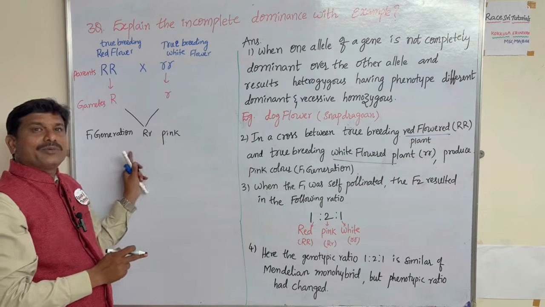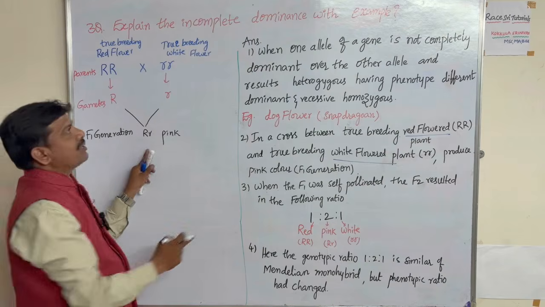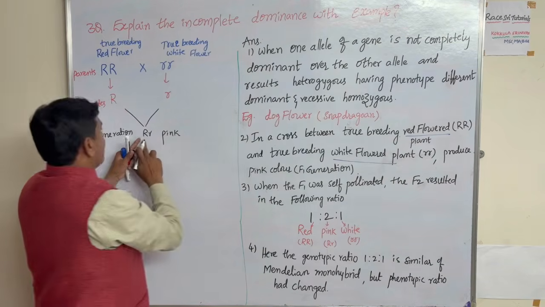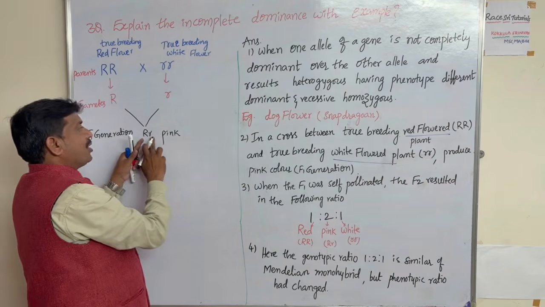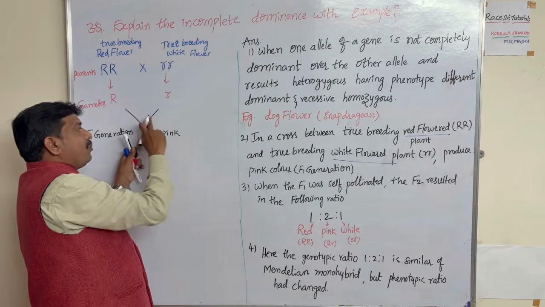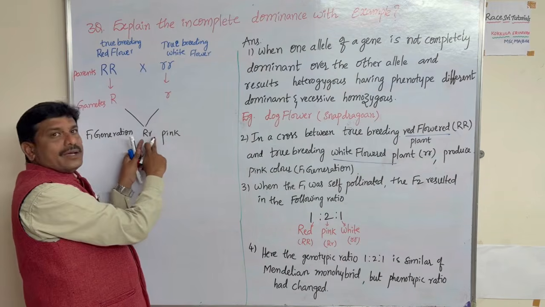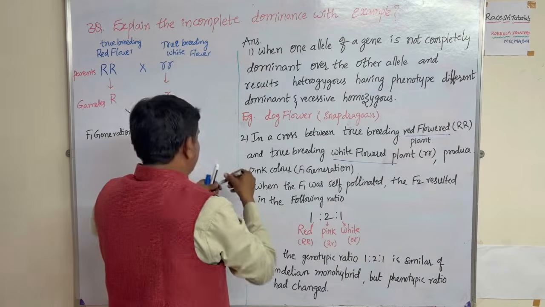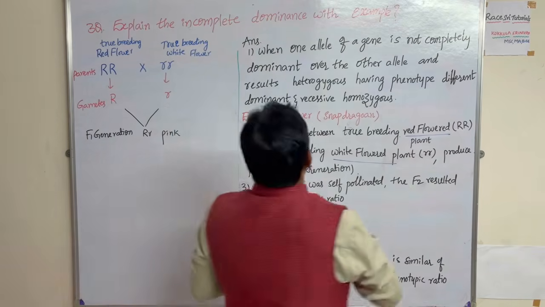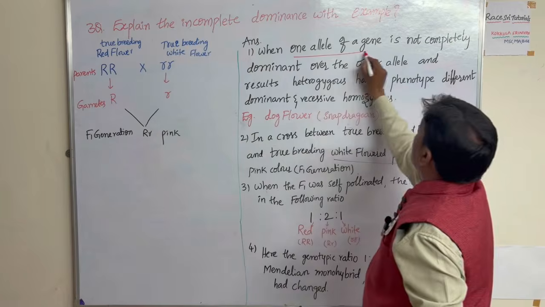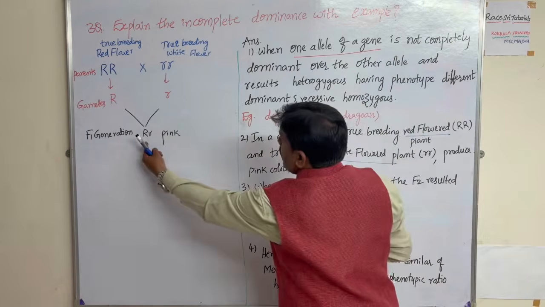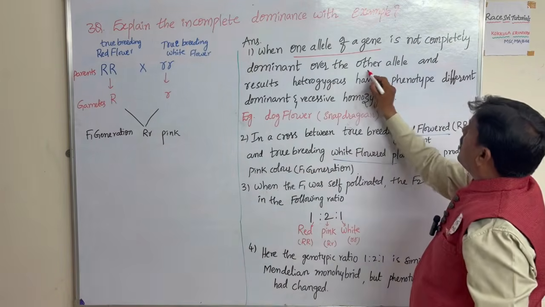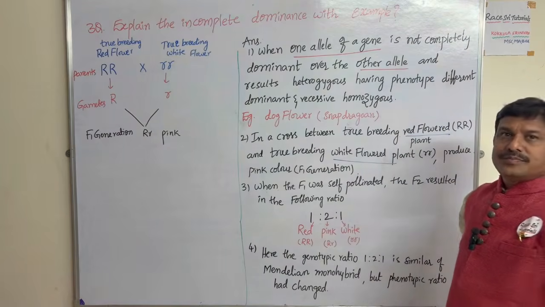Pink color is produced, not the mother's red color and not the father's color, but a complete pink color. That's why one allele, capital R, is not completely dominant to the other allele, small r. So students, just catch this: one allele of a gene is not completely dominant to the other allele.